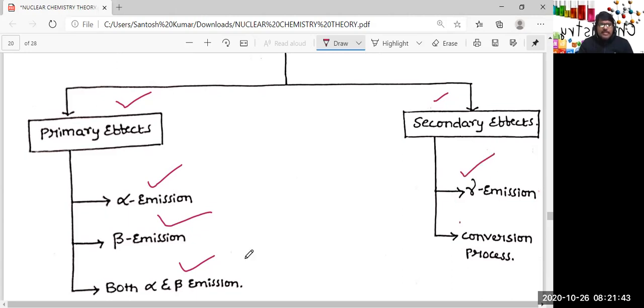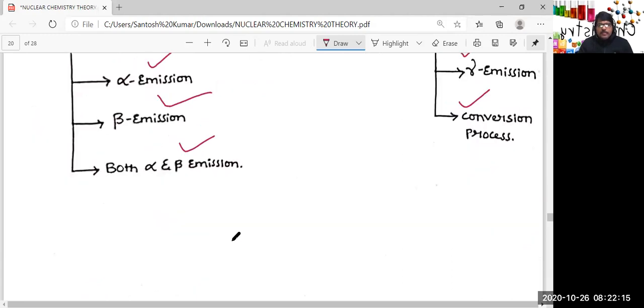So what is the exact difference between primary effect and secondary effect? Due to a primary effect, either alpha emission or beta emission, there is a change in the nuclide; the composition of the nuclide will be changed. But in the case of a secondary effect, there is no change. Only the excited nucleus with high energy will be converted to a nucleus with low energy, but there is no change in the composition of the nucleus. We'll discuss that. So first, let us take primary effects.